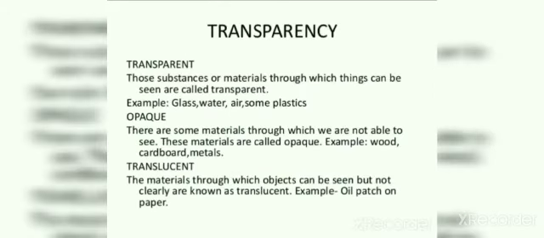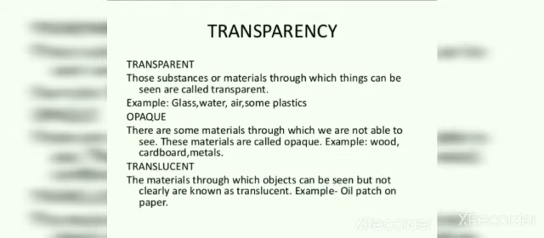So the next property is transparency. On the basis of transparency, there are three kinds of materials: transparent, opaque, and translucent. Transparent substances or materials are those through which things can be seen. Example: glass, water, air, some plastics.